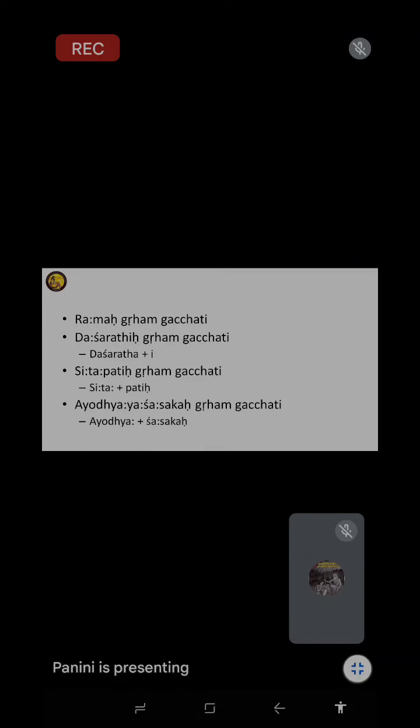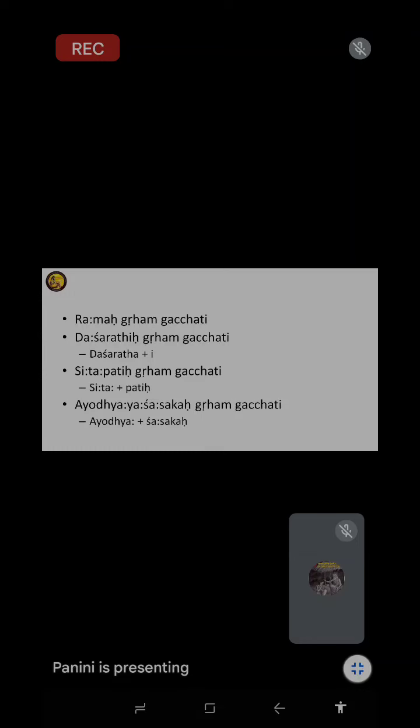One is derived from the noun, you get Dasarathi. Another is a combination of two nouns, you get what we call samasa. And Sasaka you get from verb to noun, a verbal noun. If you find a fourth or fifth category, then you can come out and say that. Unless you make a finite set, you cannot make rules.